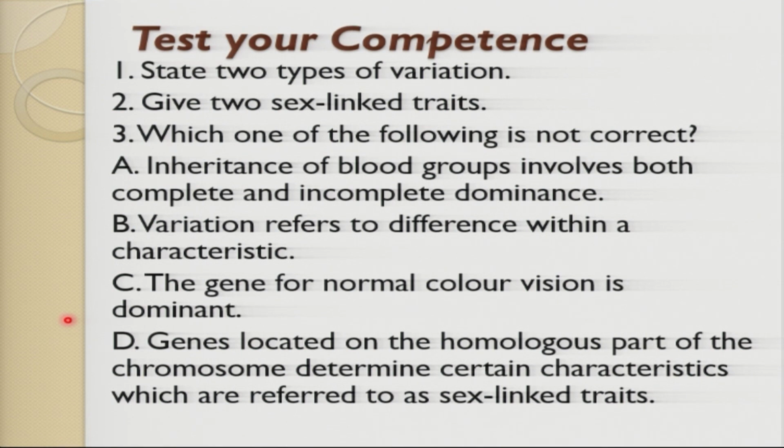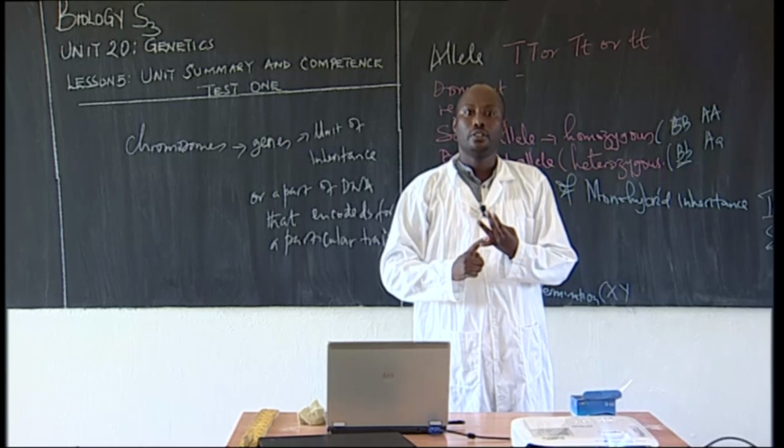When I talk about two types of variation, one is continuous variation and the other is discontinuous variation.